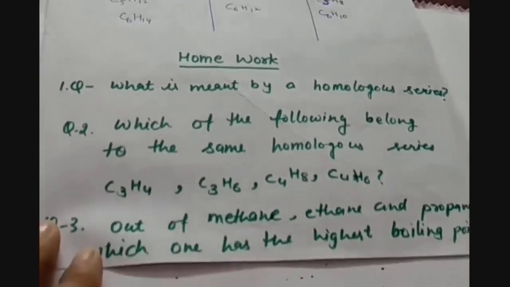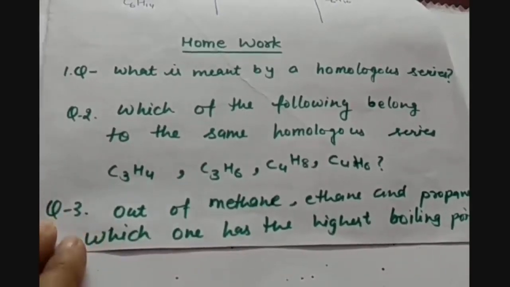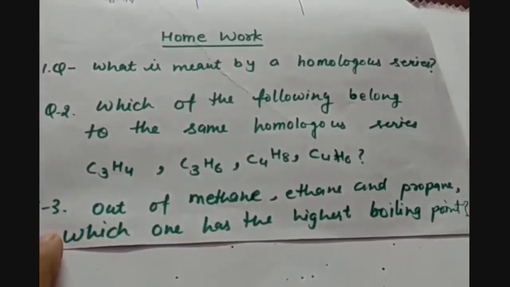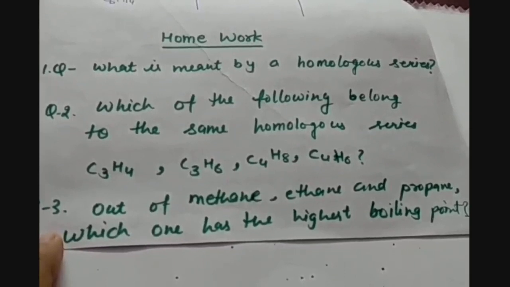Then question number 3 is, out of methane, ethane and propane, which one has the highest boiling point? In this case you have to apply the base knowledge of the properties we have talked about for homologous series. So out of methane, ethane and propane, which one has the highest boiling point?